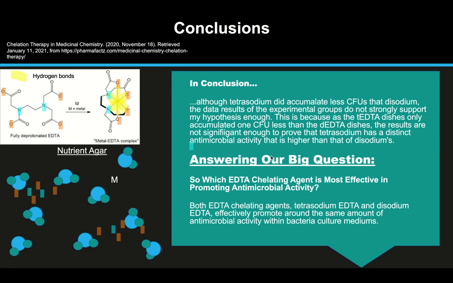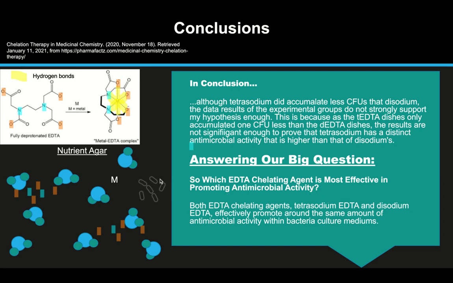The results are not significant enough to prove that tetrasodium has a distinct antimicrobial activity that is higher than that of disodium. So to answer our big question, which EDTA chelating agent is most effective in promoting antimicrobial activity? Both EDTA chelating agents, tetrasodium EDTA and disodium EDTA, effectively promote around the same amount of antimicrobial activity within bacterial culture mediums.